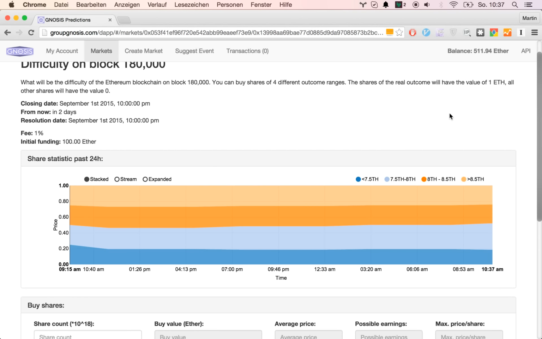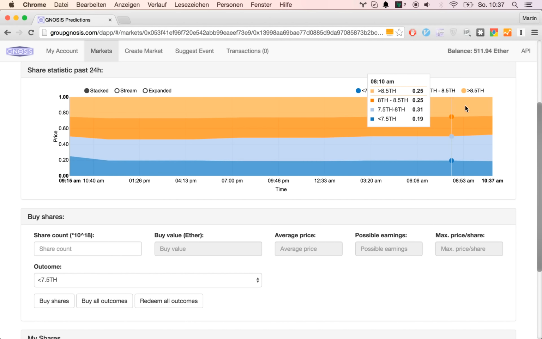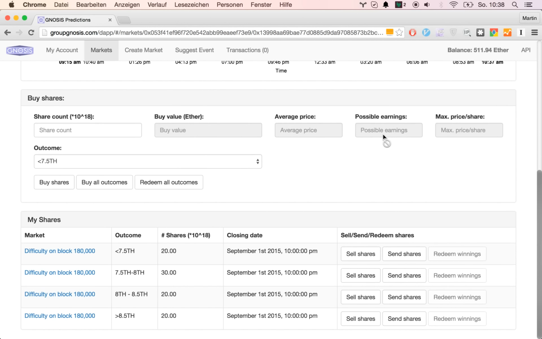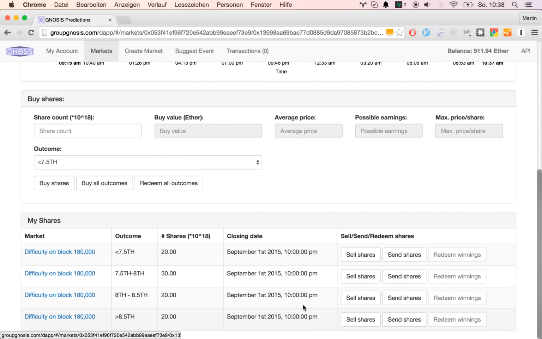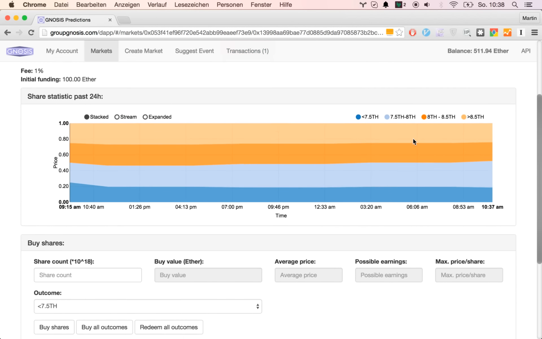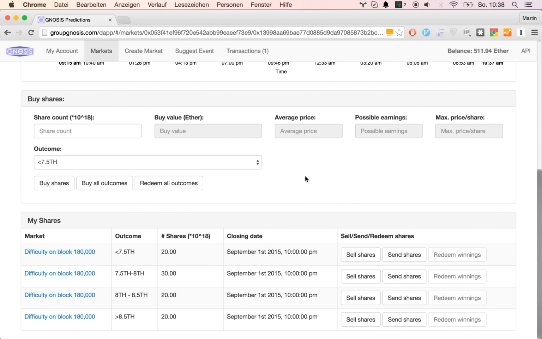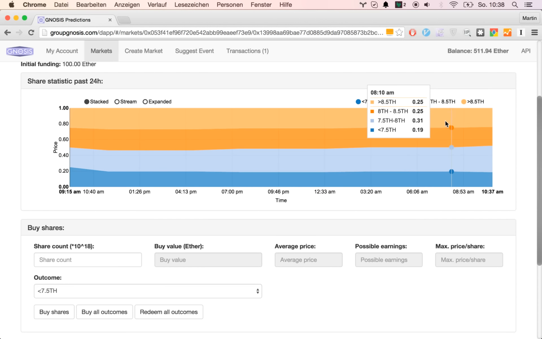Okay, here 20 ether were reduced, and now we sell those 20 shares. Here we go. Bigger than 8.5, sell shares. So we get 4.27 ether for it. And if actually this outcome does not happen, then basically our winnings are those 4.27 ether.